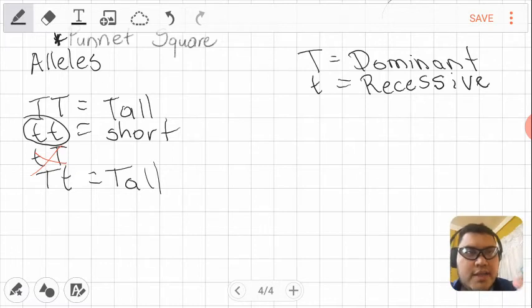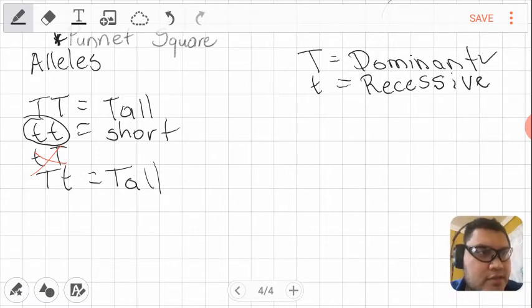Remember that the capital letters correspond to dominant alleles or dominant genes, and the lowercase letter belongs to recessive characteristics. Dominant characteristic means that it is the one that is stronger. Recessive characteristic is the one that is not visible, but it can be inside of the organism.